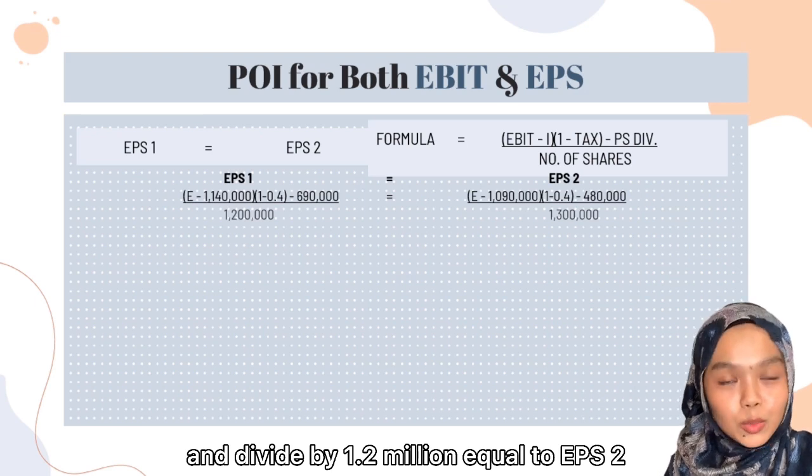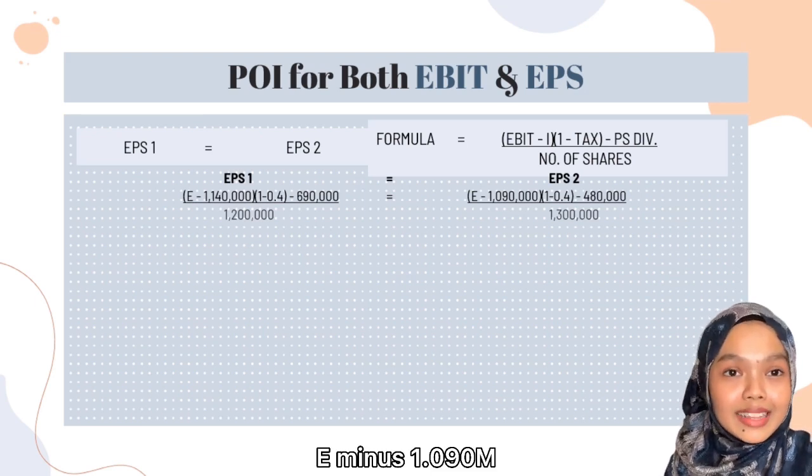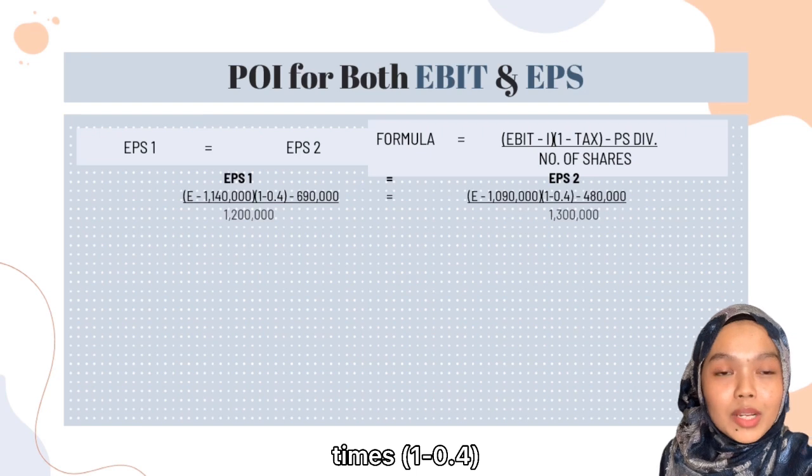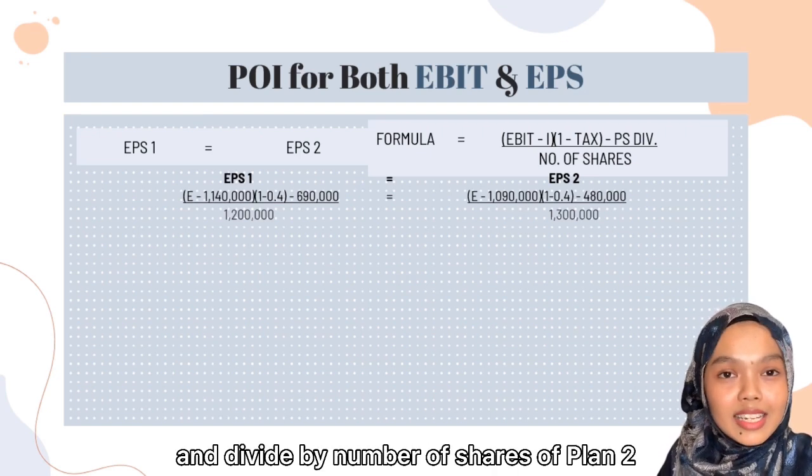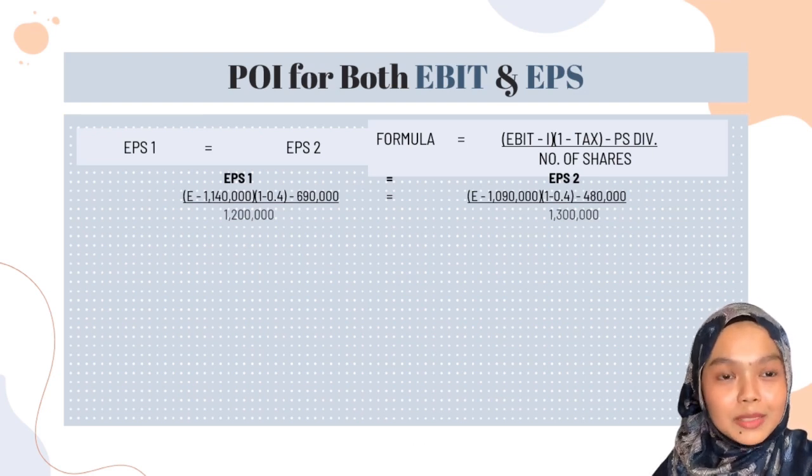to EPS 2, (E minus 1.90 million) times (1 minus 0.4) minus 480,000, and divide by number of shares of Plan 2, 1.3 million.